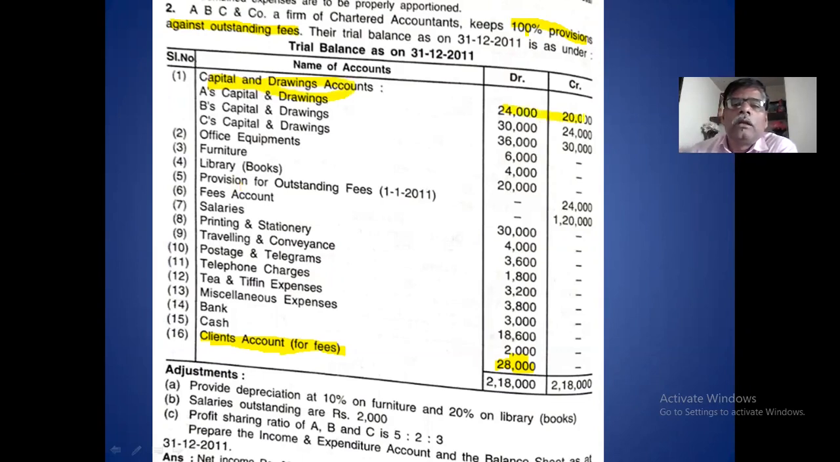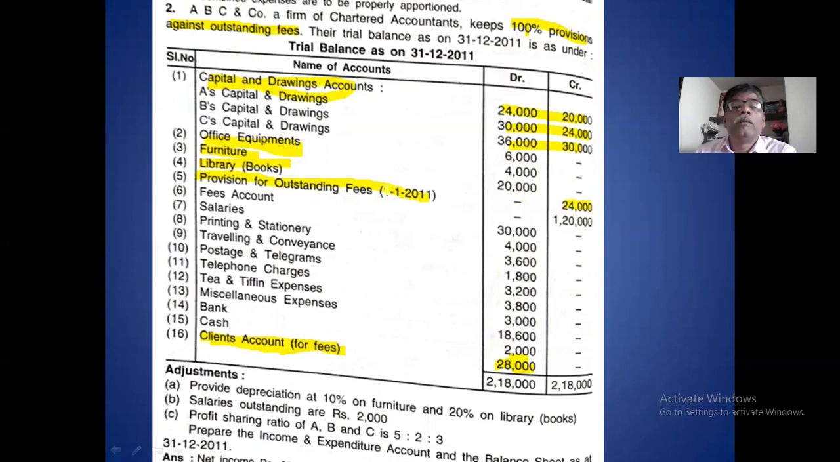There are three persons, A, B, C. Separately we adjust. Okay. Office equipment is an asset, goes to the balance sheet. Furniture is an asset, goes to the balance sheet. Library book, asset, goes to the balance sheet. Provision against outstanding fees, the opening balance, comes on the credit side of your income and expenditure account. Remember this.